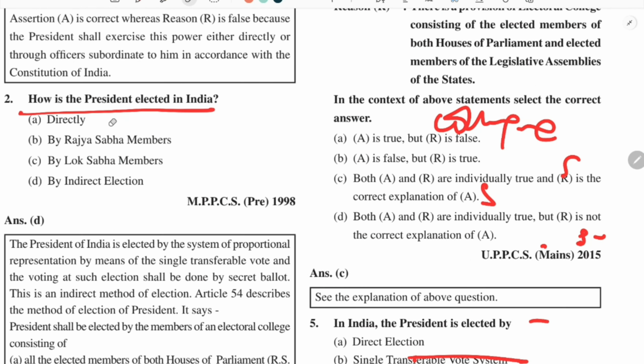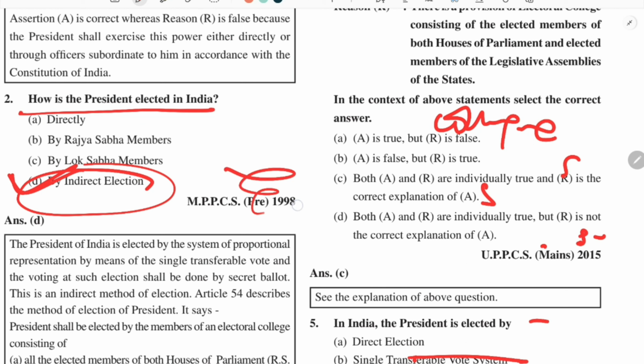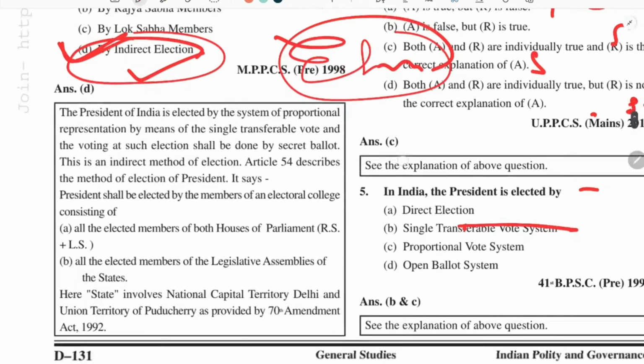So the answer to this question is that the President of India is indirectly elected. I have told you what we mean by indirect election. The electoral college elects the president, not the people. So we elect representatives, MPs or MLAs, and these MPs and MLAs in turn elect the president. That is a simple definition of indirect election.